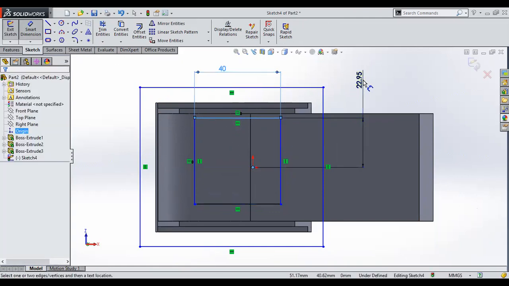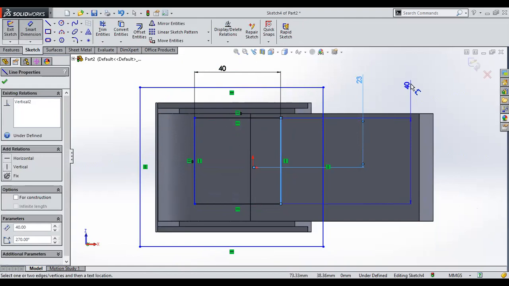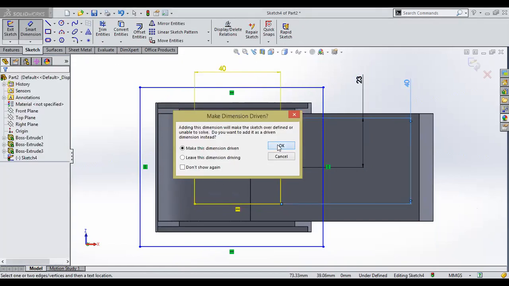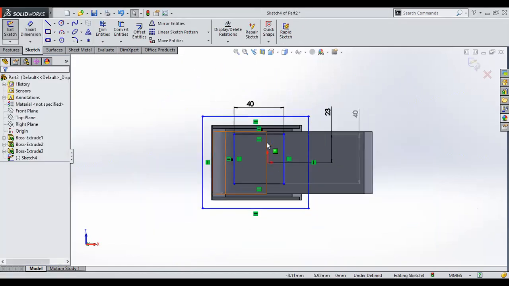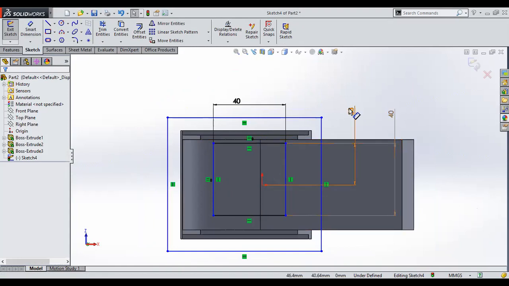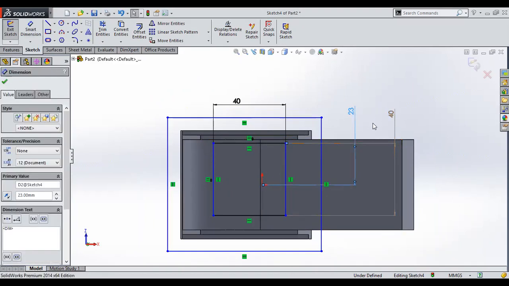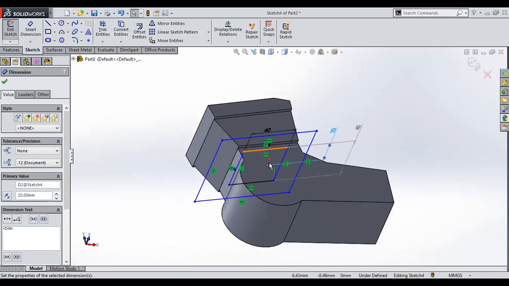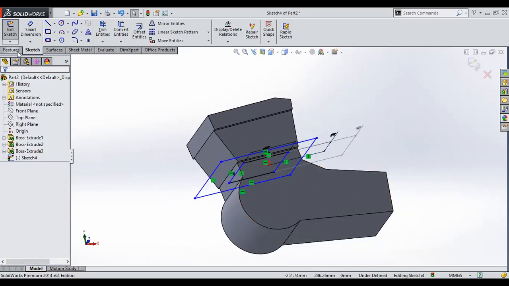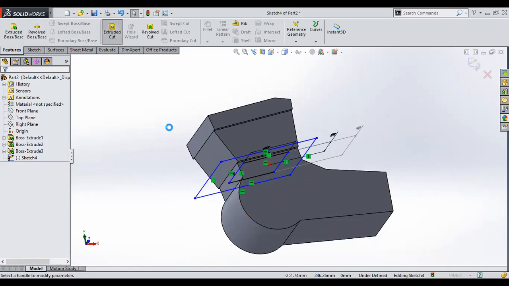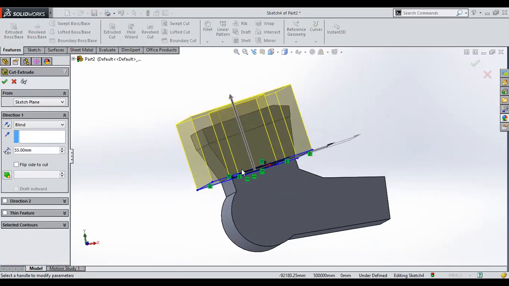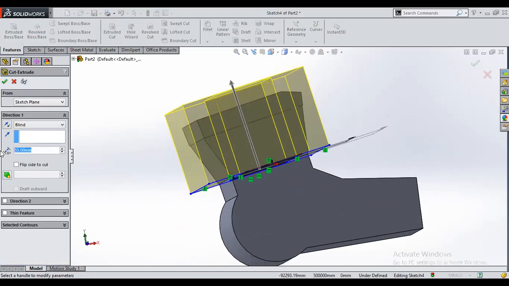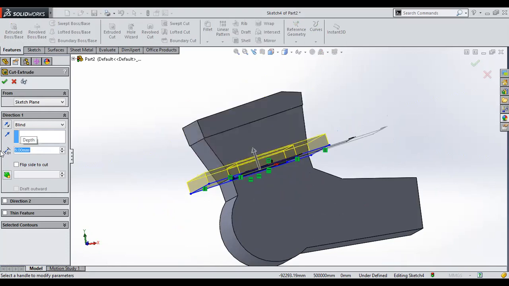assigning it to the center, 23. Okay. 20. Okay. Then it is coming to the center. Now what we'll be doing is we'll be cutting it. So this will be the slotted area, the gap between the two fins. So I'm making it 8 mm. It is too high. 4 mm.